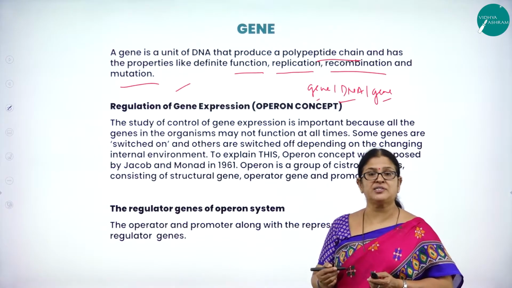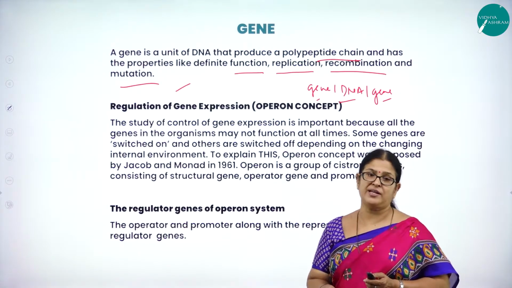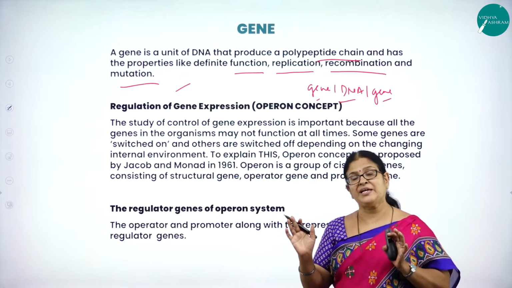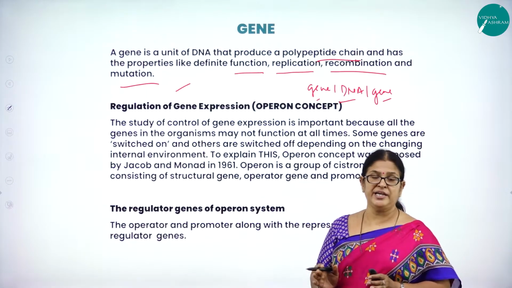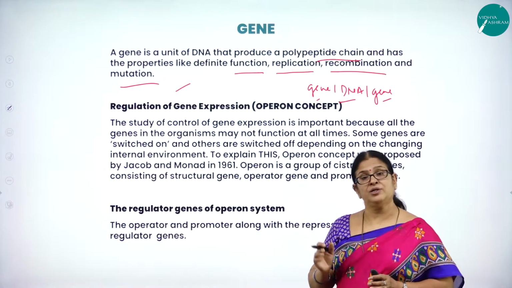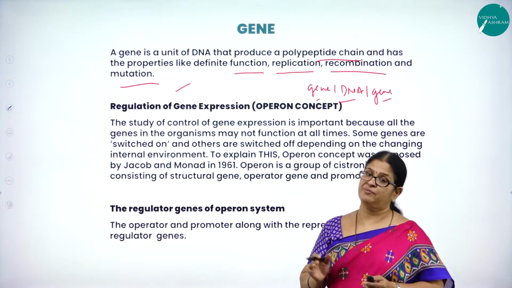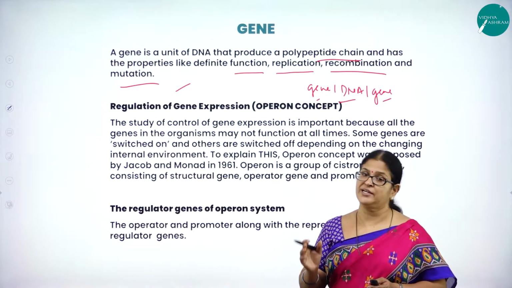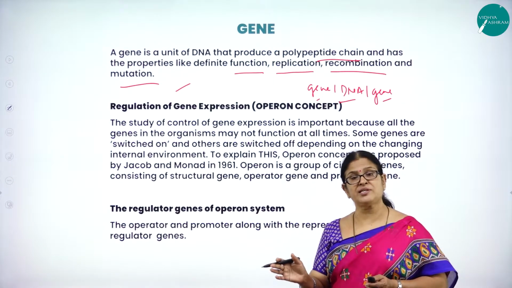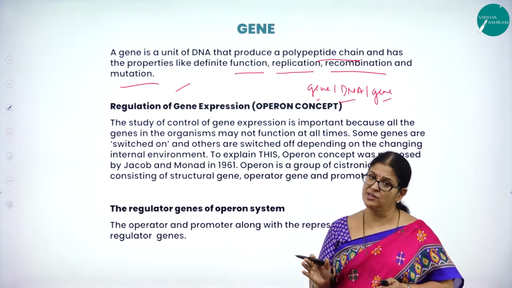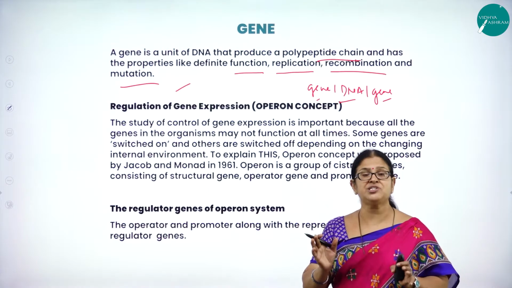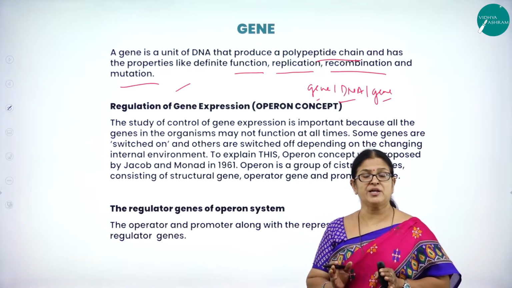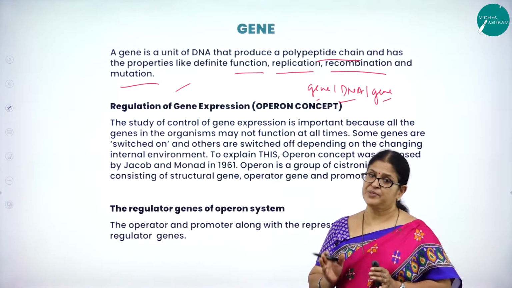As I said, proteins are the building blocks of an organism, and they are made by the direction given by DNA to mRNA. But do you think all the proteins are required by the cell every time? No. When some proteins are required by the cell, they are synthesized. When the proteins are not required by the cell, they are not synthesized. So there is a regulation, a control of the making of these proteins in the cell.